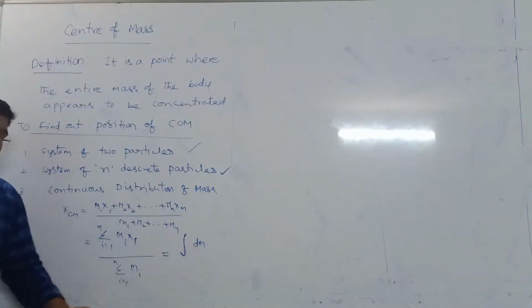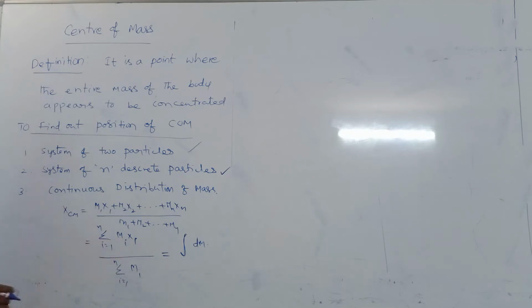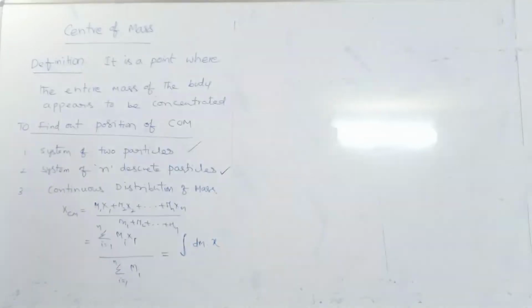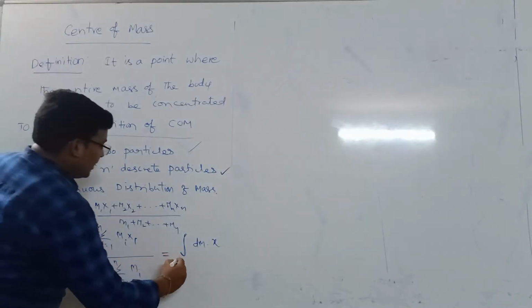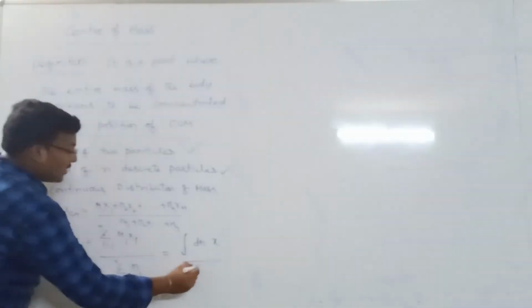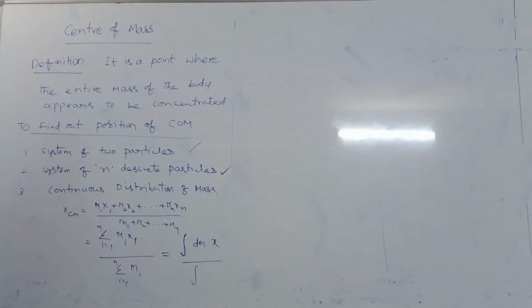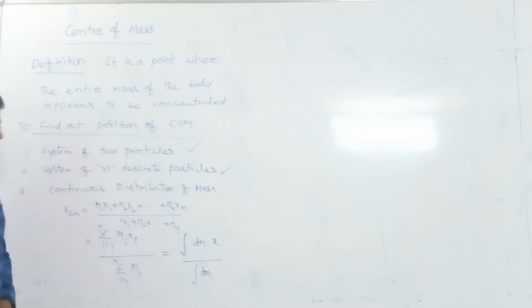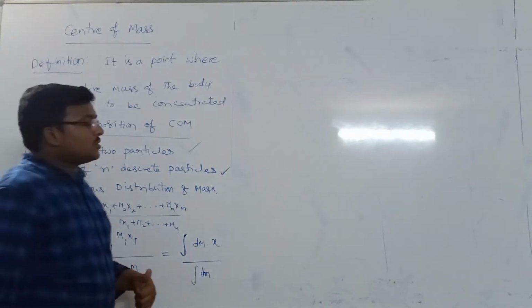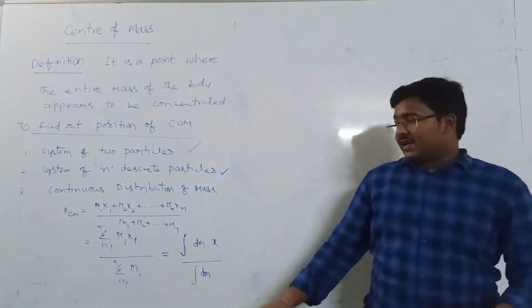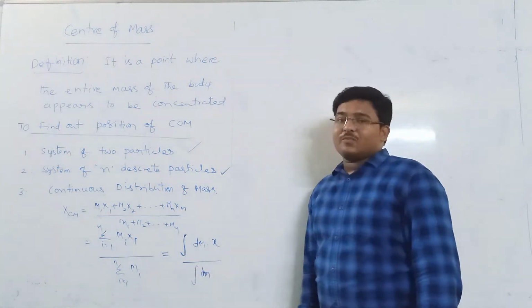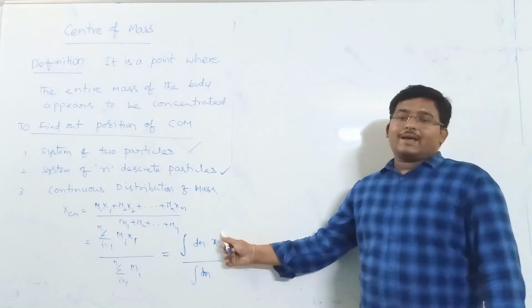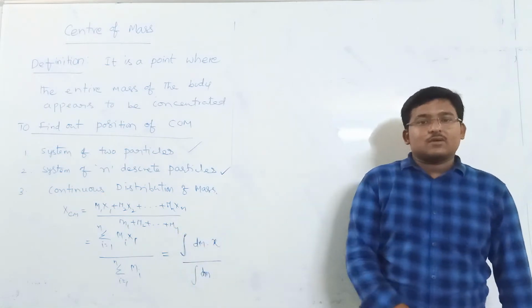Here d means small, and x is the position where the element dm is located. So for continuously distributed masses, the formula for center of mass on the x-axis is the integration of x dm divided by the integration of dm.